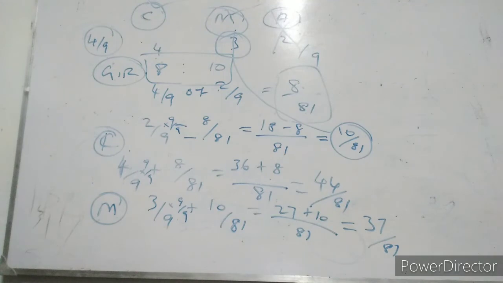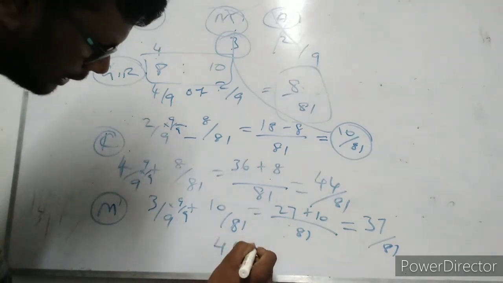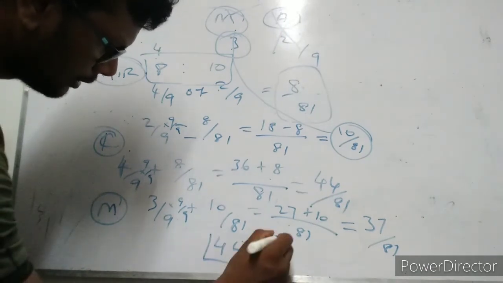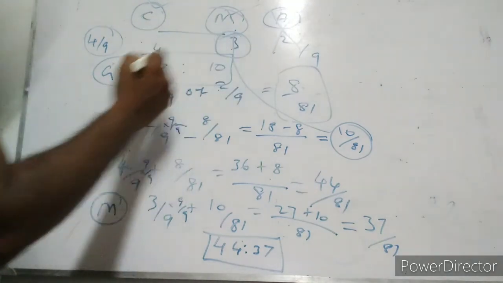So the new profit sharing ratio of Chani and Manny is 44 is to 37. It is the new profit and loss sharing ratio for continuing partners, that is C and M.